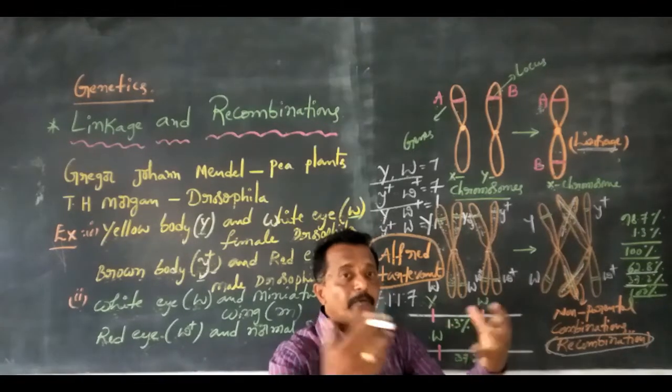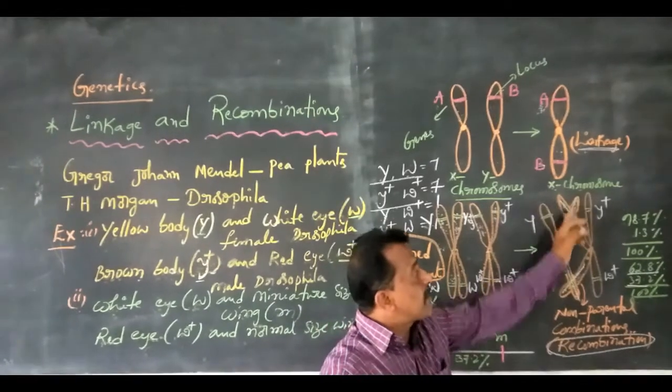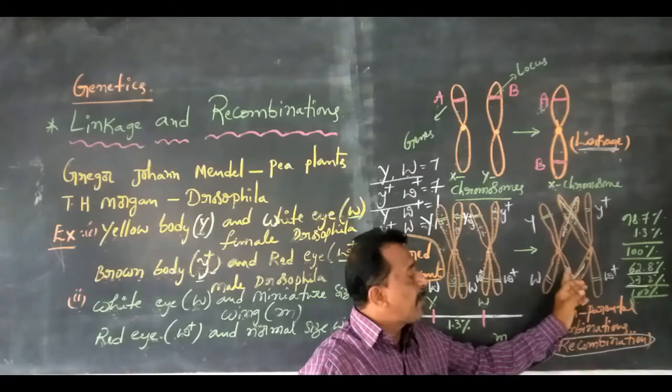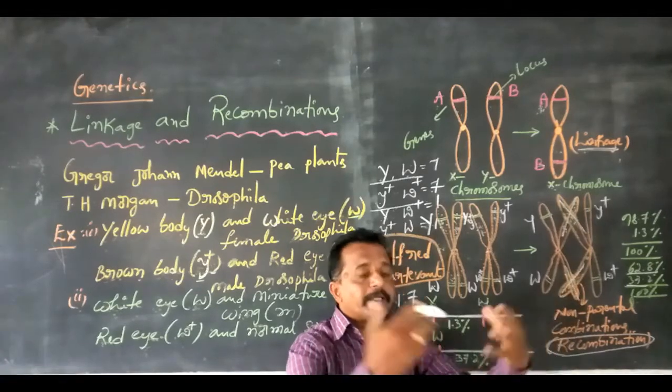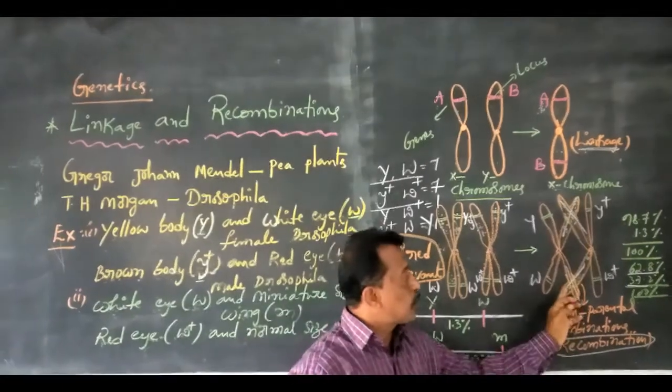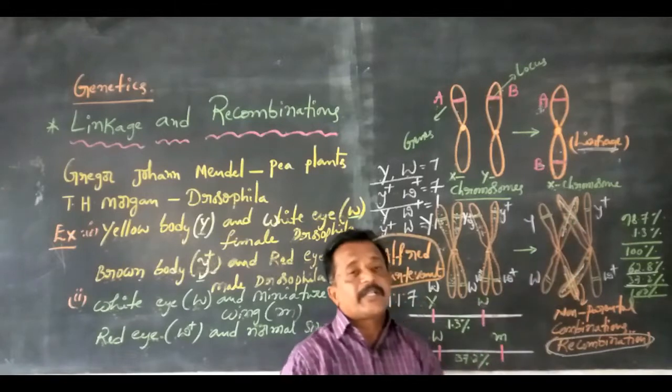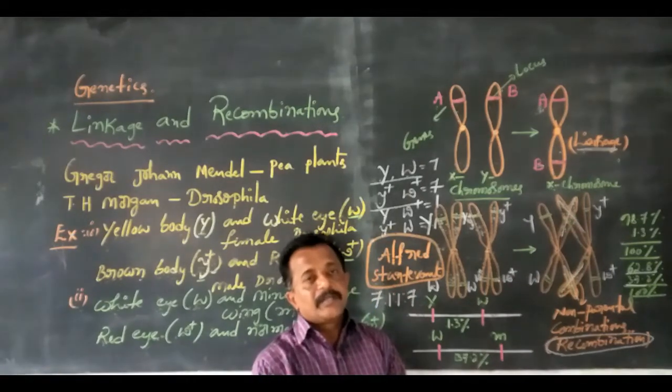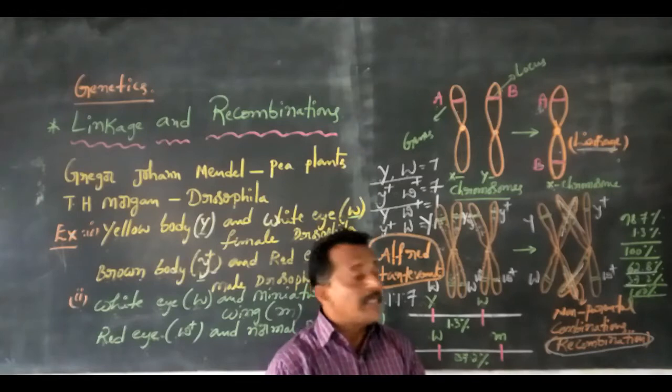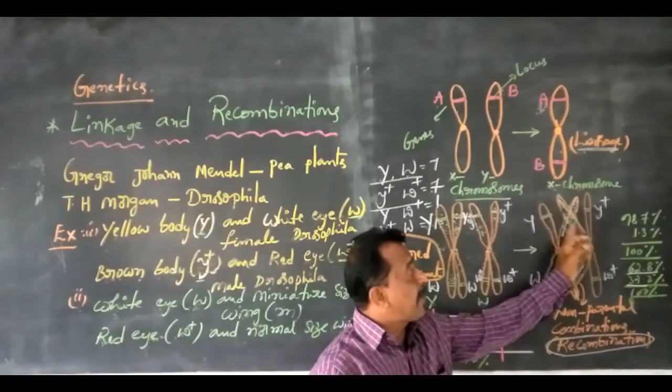At this time an X shape appears. The X shape means those two chromatids are crossing over. That is crossing over. This crossing over is clearly seen in the X shape.